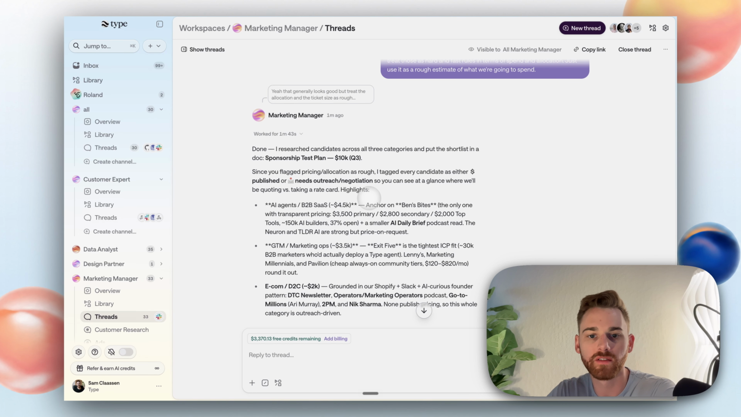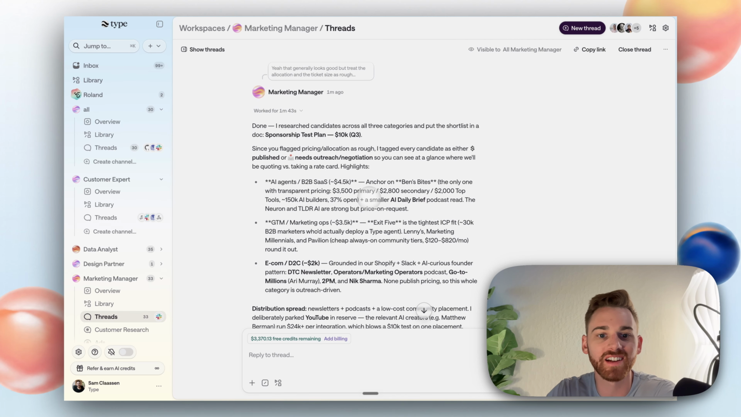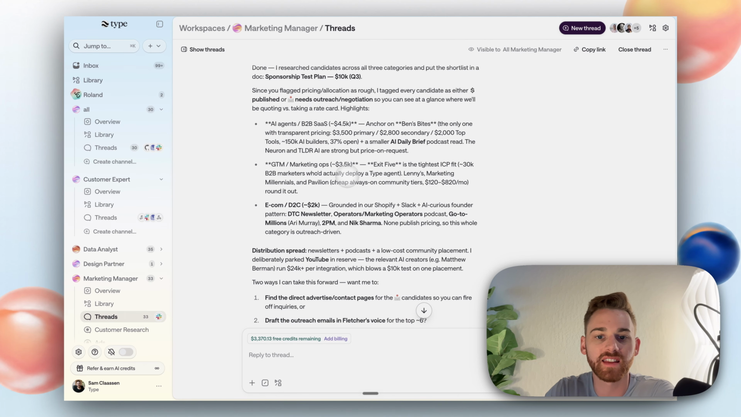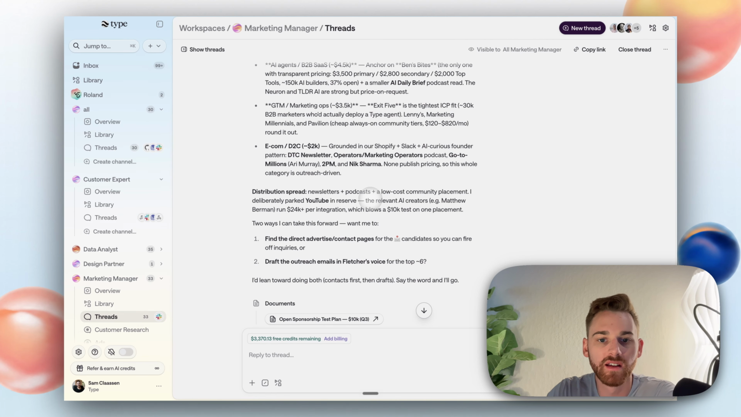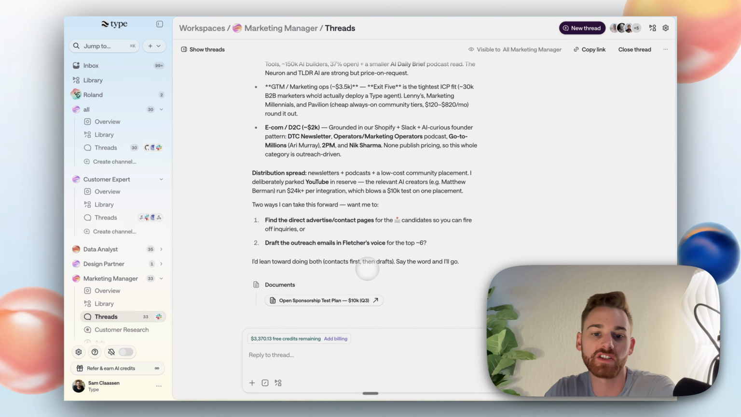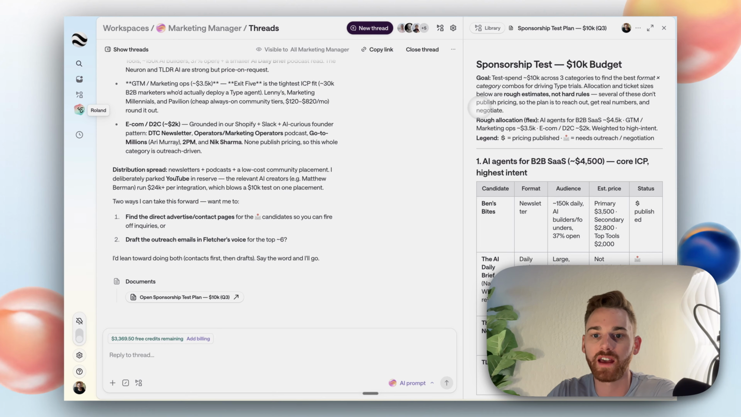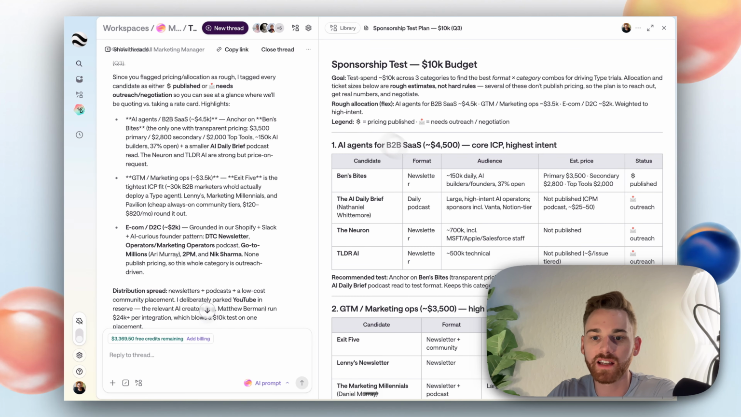Okay, it finished. It seemed a little suspiciously fast, but we'll take a look. So it's got the information it used here. It's got the distribution spread that it used. So basically it just gave me an explanation, but here at the bottom, I now have my document. So let's give that an open and take a look.